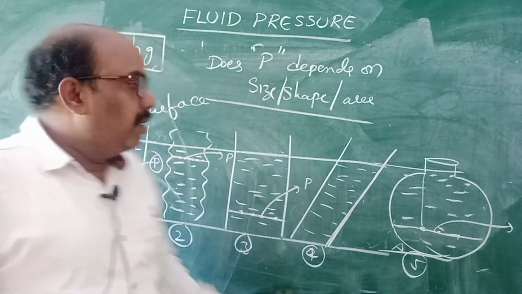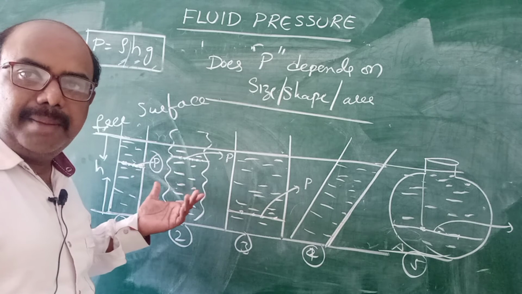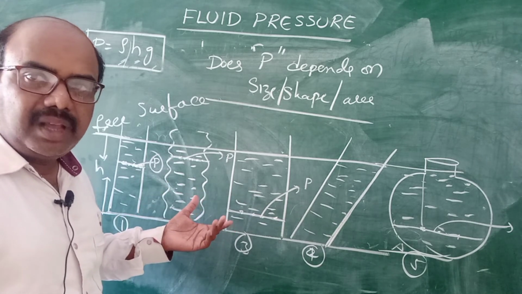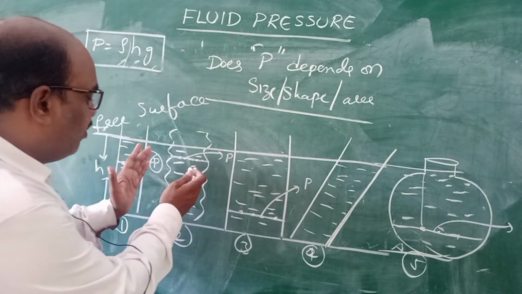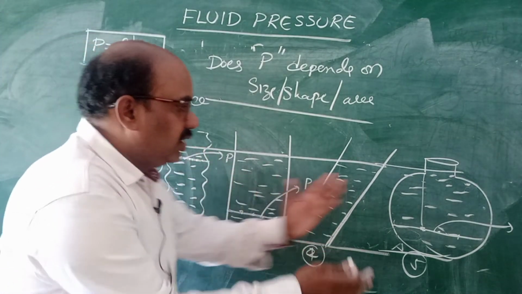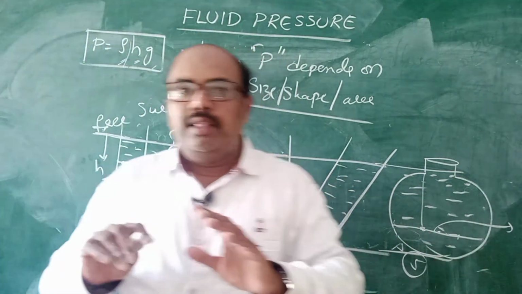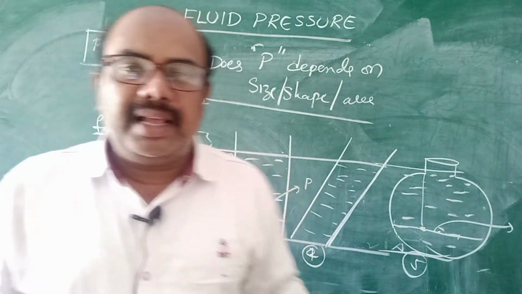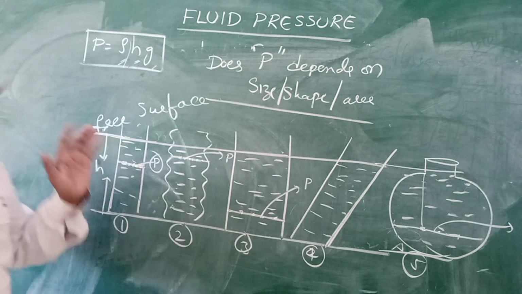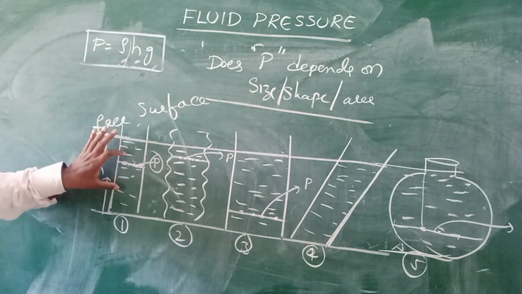Understand? That means pressure does not depend on the shape, size and area. This area is small, this area is somewhat big, this one more big, this one is very big. Even though the size is very big or small, it doesn't matter. Pressure depends only on 3 factors. Number 1, nature of the fluid, that means density of the fluid.